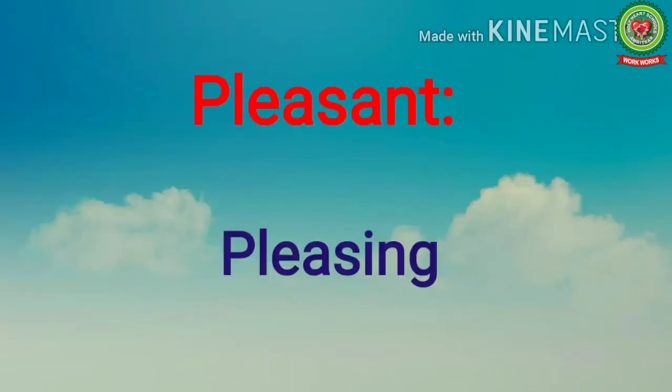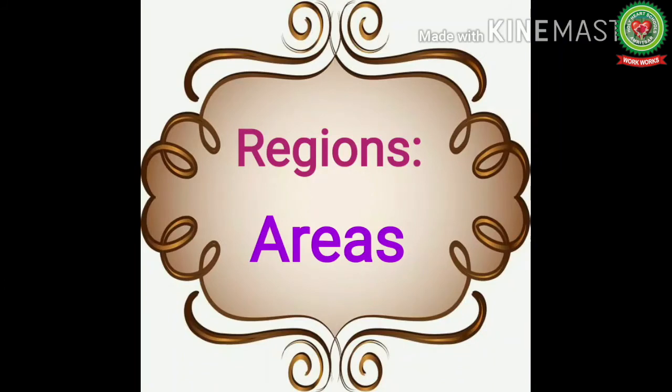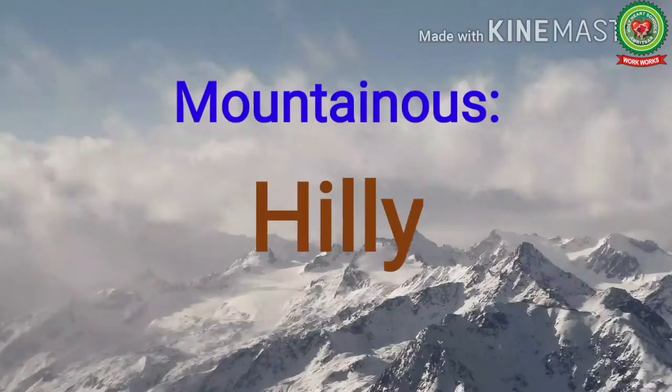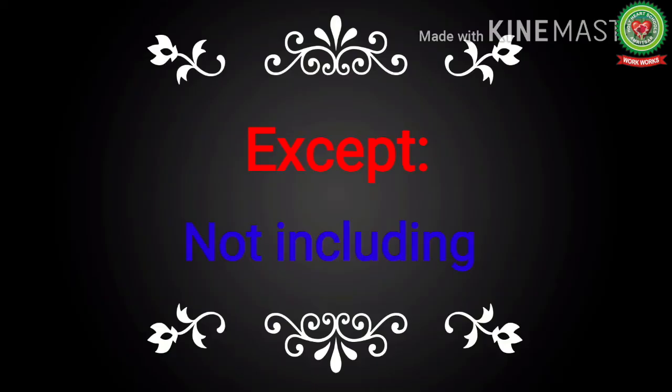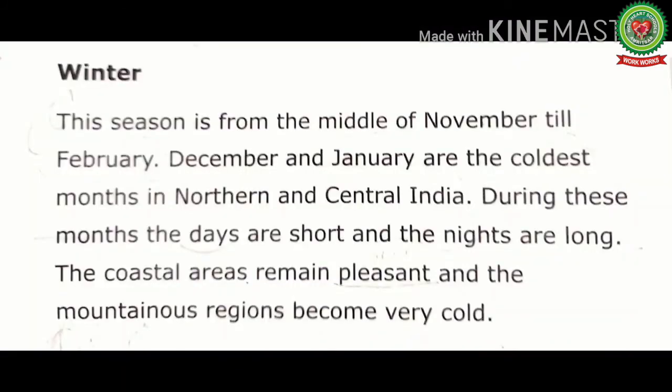Pleasant means pleasing. Regions means areas. Mountainous means hilly. Fog means mist. Except means not including. Now I will explain this paragraph with the help of these pictures.